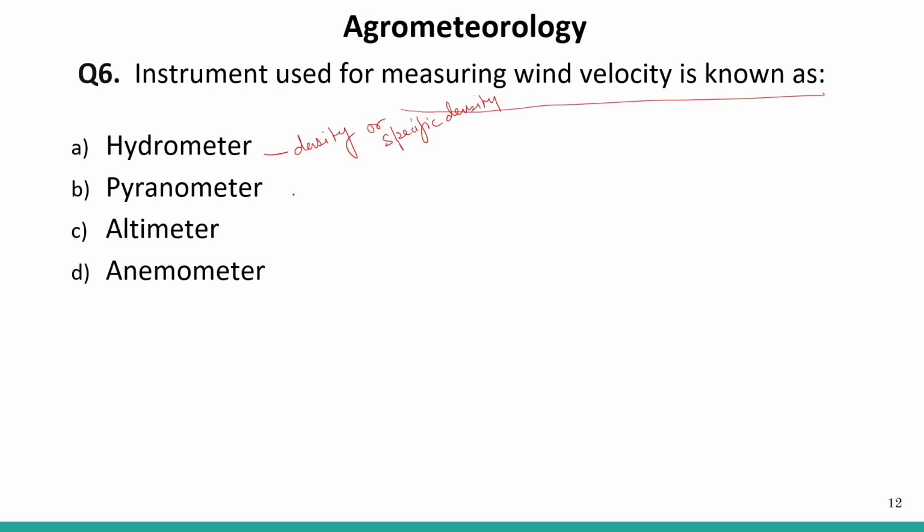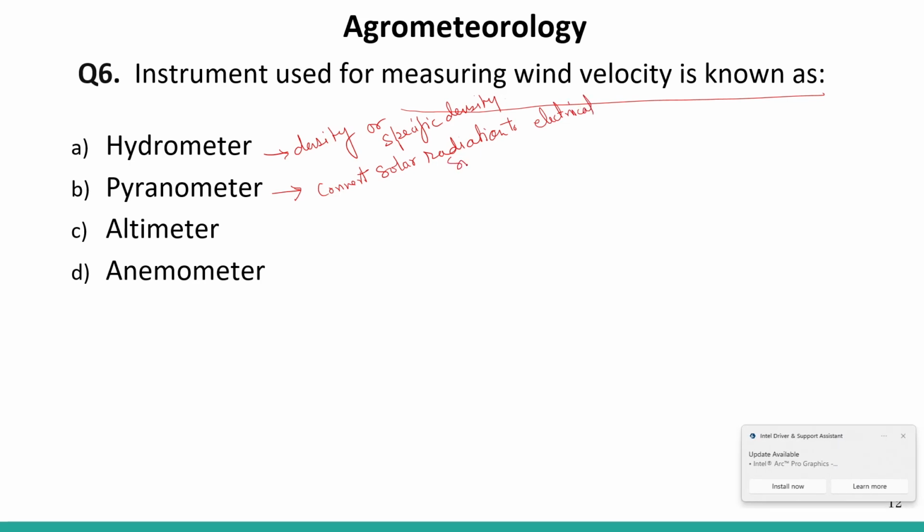It is the instrument that is used to convert solar radiation to an electrical signal. Right? Okay.